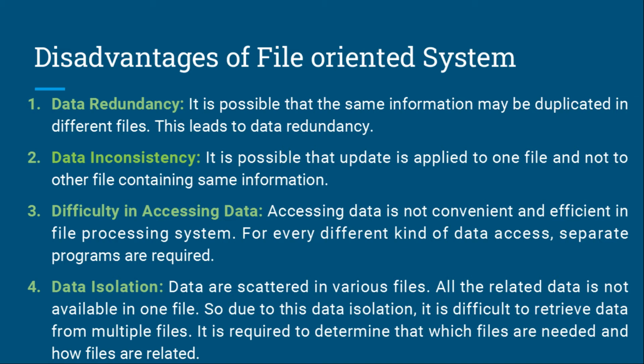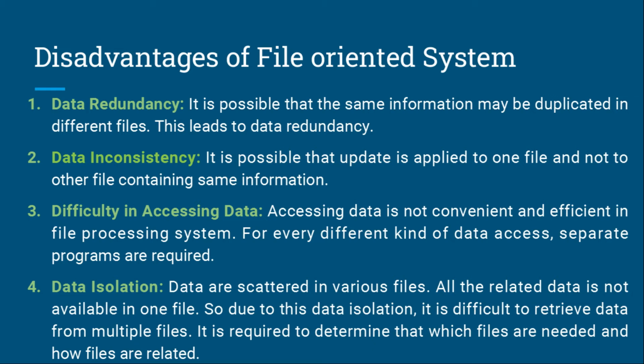Disadvantages of file-oriented system. Data redundancy. It is possible that the same information may be duplicated in different files. This leads to data redundancy. Data inconsistency means it is possible that an update is applied to one file and not to another file containing the same